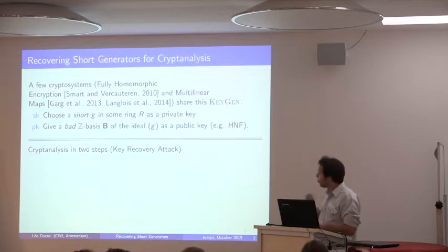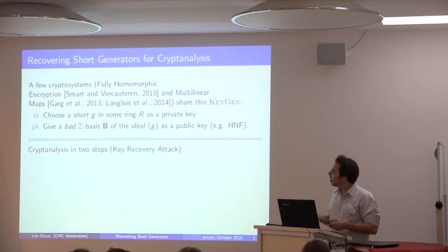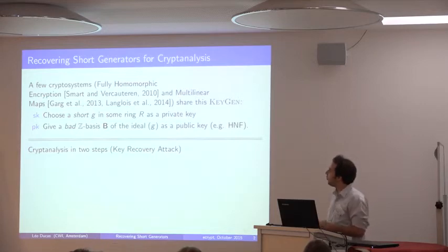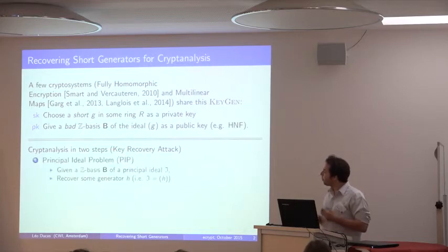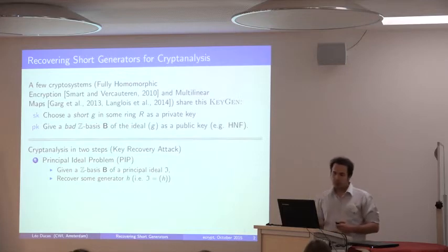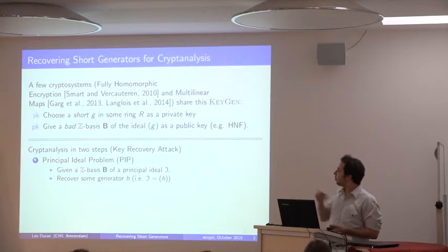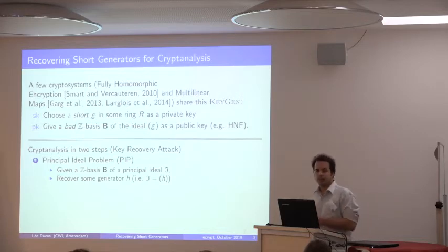If we want to cryptanalyze such a cryptosystem, well, for the multilinear maps there have been other kinds of attacks that don't necessarily recover the key but are sufficient to break them. But let's say that we're given the public key and we just want to recover the secret key. Mathematically, it's a very simple problem to express. We're going to do this in 2 steps. The first step is classically called the principal ideal problem. You're given such a principal ideal, you have the promise that a generator g exists, and you want to recover a generator.